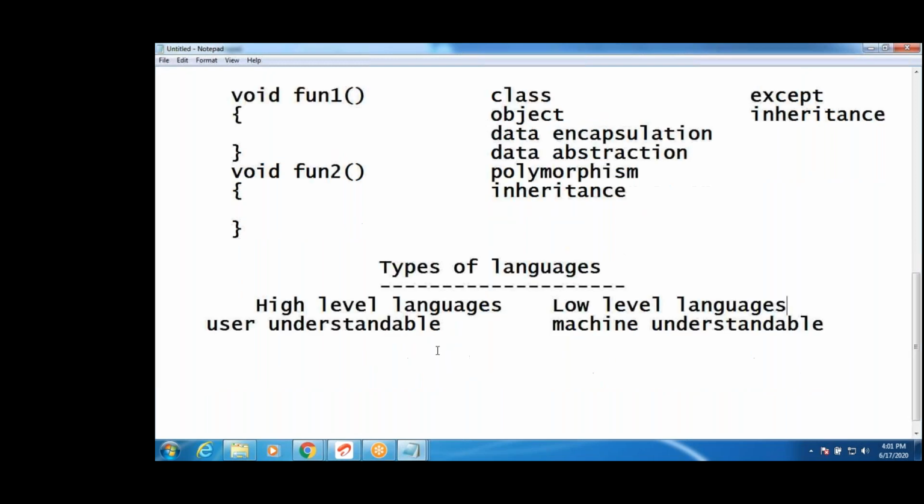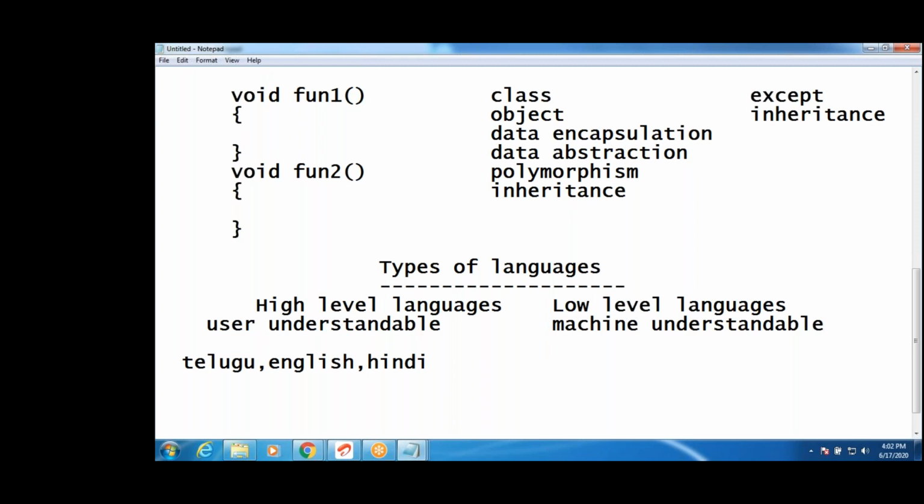What are the user understandable languages? For example, Telugu, English and Hindi are user understandable languages. What about machine understandable languages, guys? Machine understandable languages are binary languages.